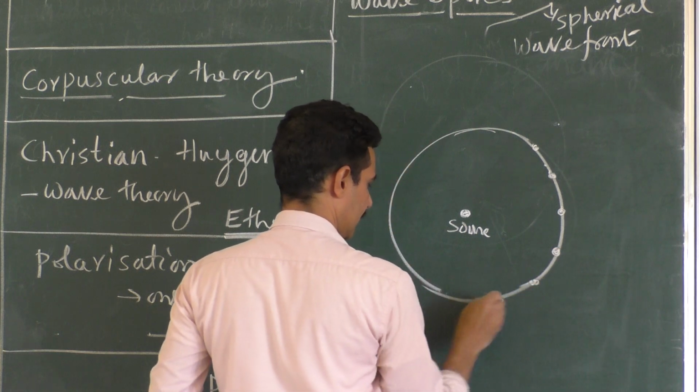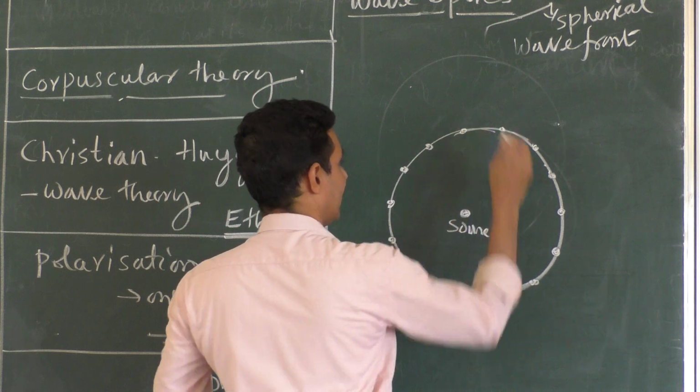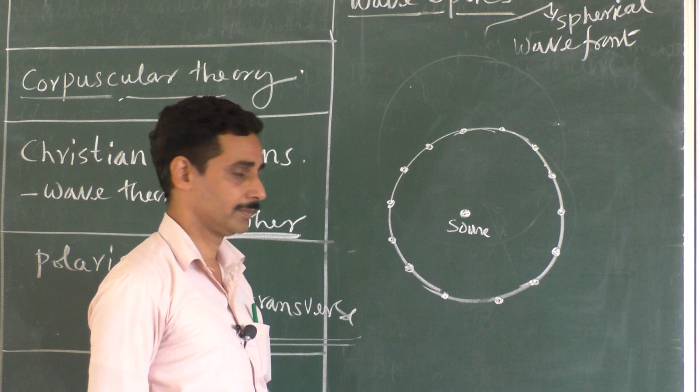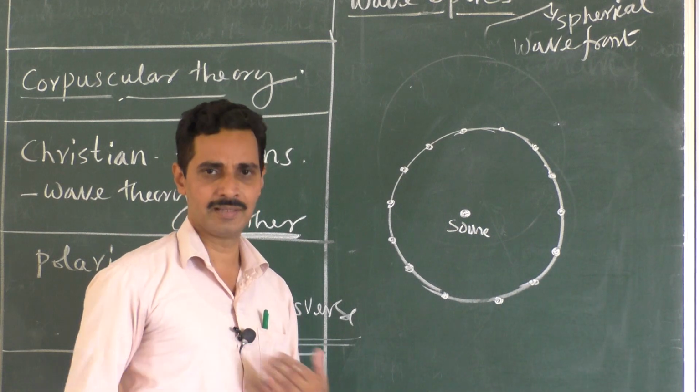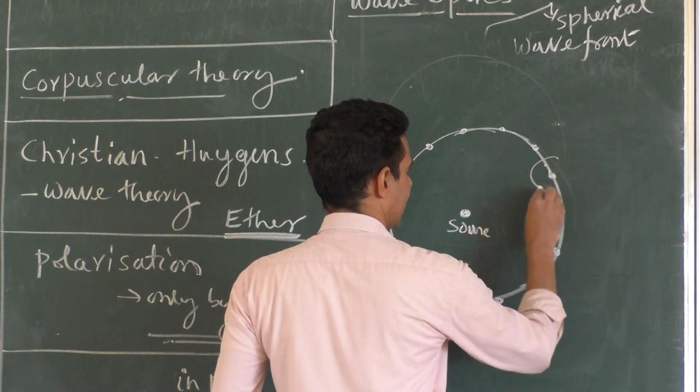I will take only a few cases here. These sources will act like another bulb, say. It is not the actual theory, it doesn't say that it's another bulb. Suppose we take it as a secondary bulb. They send their own light, and that light makes another sphere.